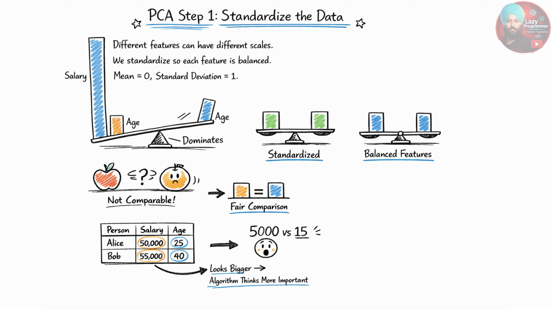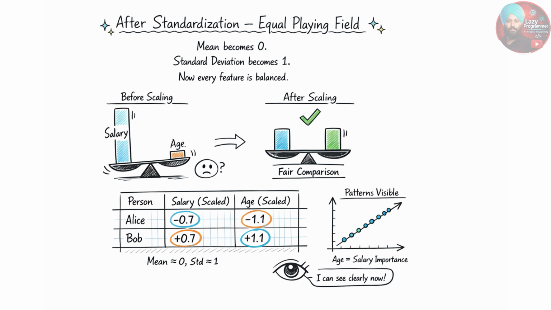Now to fix this, PCA scales the data so that they are on the same playing field. It transforms the numbers so that the mean of every category becomes 0 and the standard deviation becomes 1. Now after scaling, our data may look like this. Now a change of age is just as visible to the algorithm as a change in salary. PCA can now accurately find the patterns across both variables without being blinded by the big numbers.